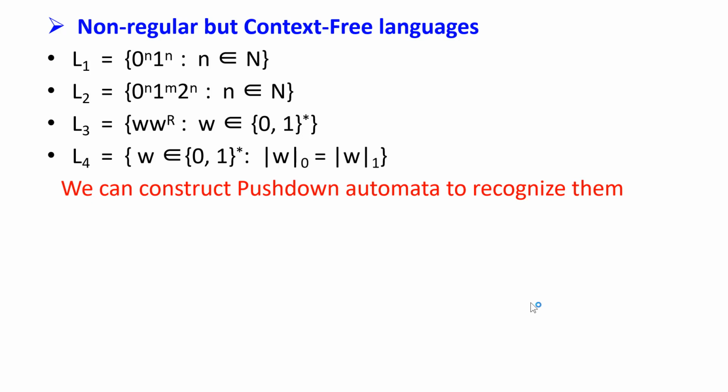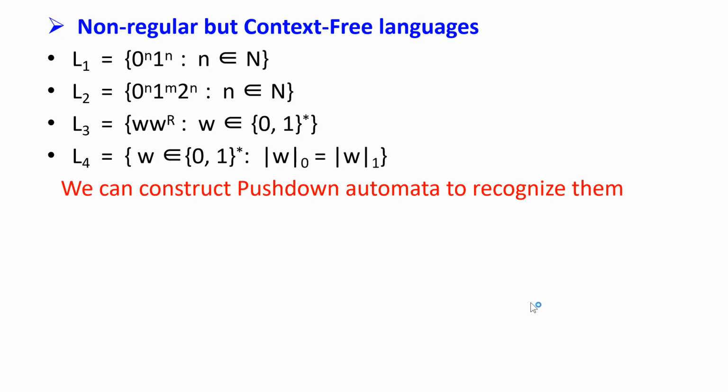In previous sections, we have used the pumping lemma of regular languages to prove certain languages are not regular. Here are some examples. L1 is the set of strings containing consecutive zeros followed by consecutive ones, and the number of zeros is equal to the number of ones. L2 is similar.